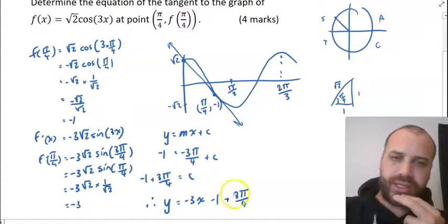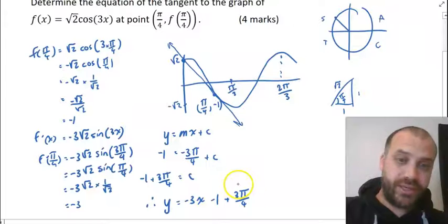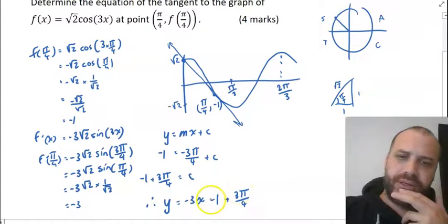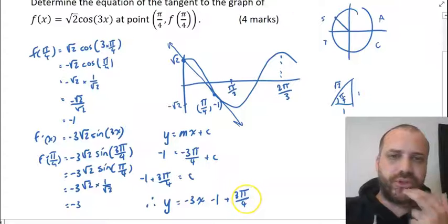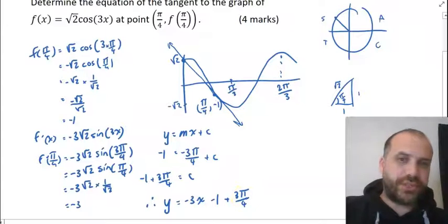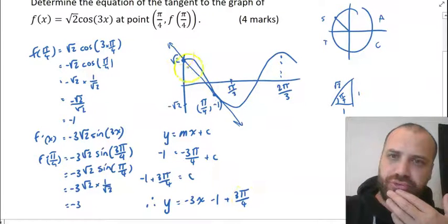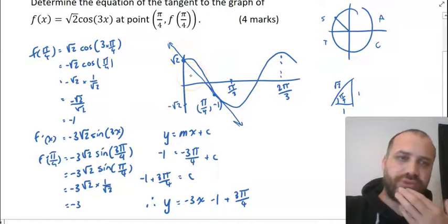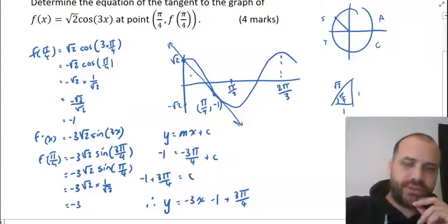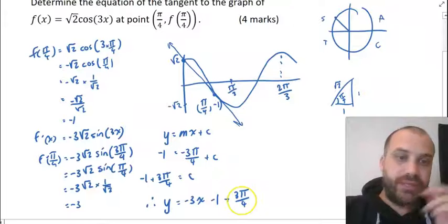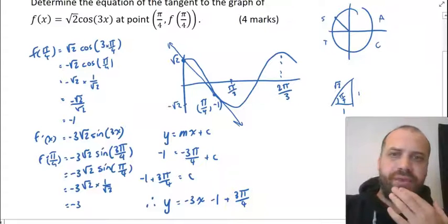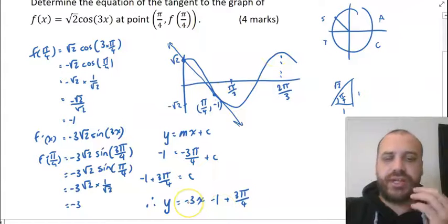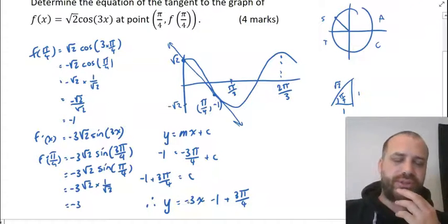Now, negative 1 plus 3 times 3, that's 9, 9 over 4. 9 over 4 is a little more than 2, right? So negative 1 plus a little more than 2, that's going to be a little more than positive 1. And you can see the drawing that I've drawn here. At the moment it's going through root 2, which is about 1.4 something, which is about right. So everything that I've done in my picture, everything that I've done in my working seems to suggest that this is probably close to the mark.